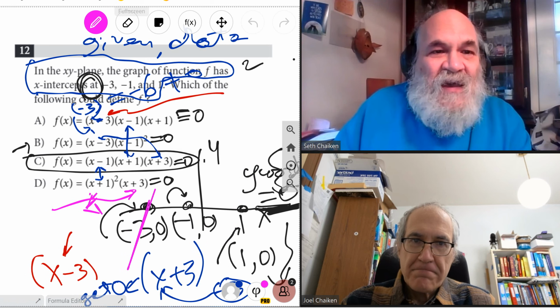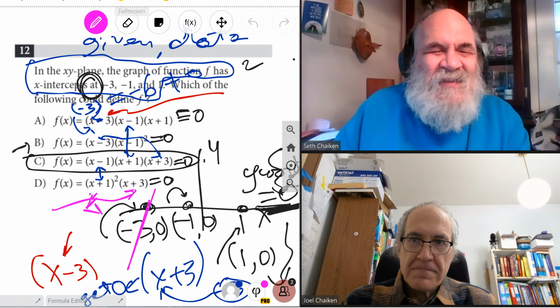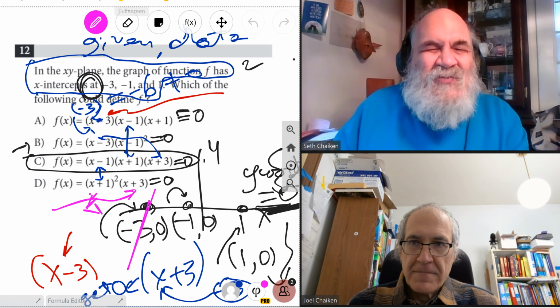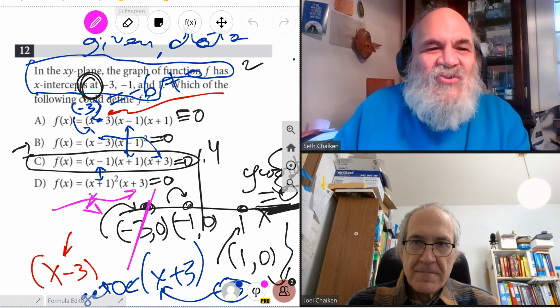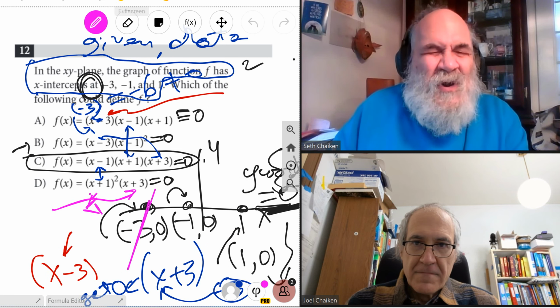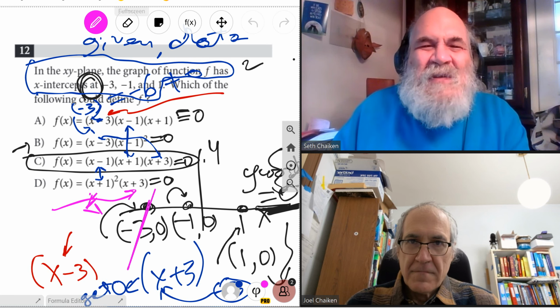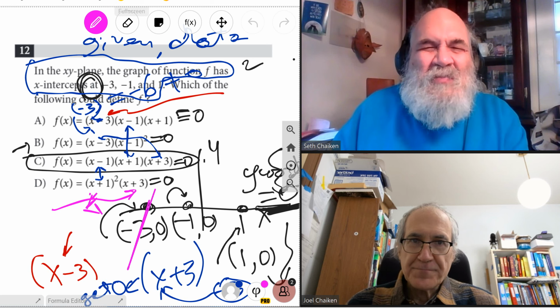The first sentence tells you that f stands for a function, and its graph has these x-intercepts, and it tells you the x coordinates at which the intercepts are. That is the given data: you must take that, put it in your heart, and believe it, for the course of the problem.